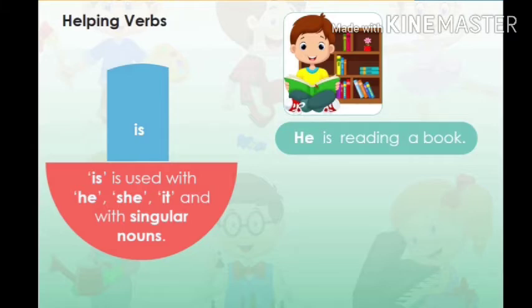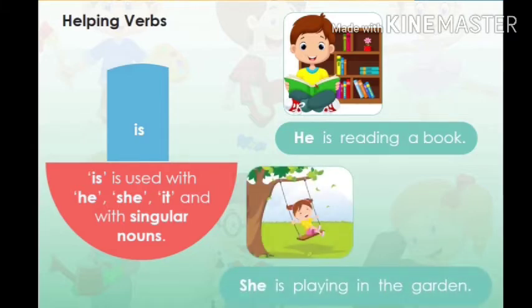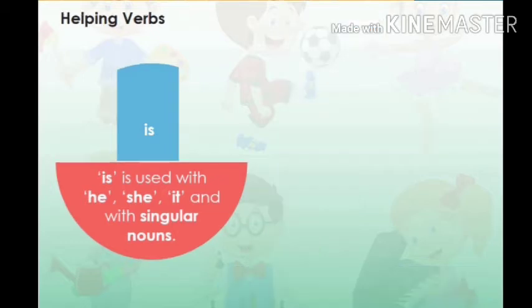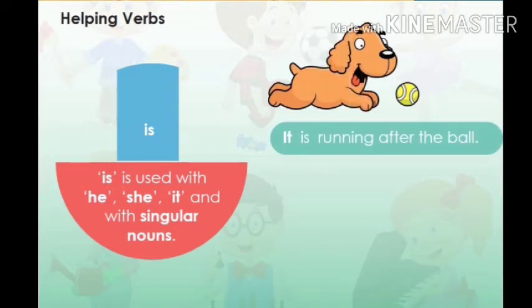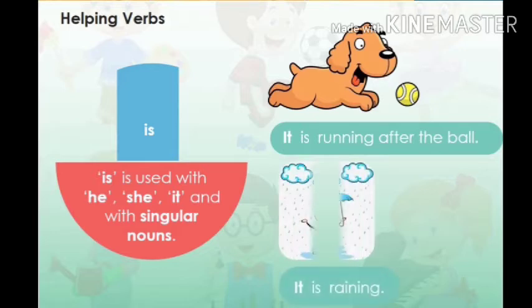Example, he is reading a book. She is playing in the garden. Here, reading and playing are the main verbs, and the helping verb before the main verb tells us that he is reading a book now and that she is playing now. Similarly, it is running after the ball. It is raining.